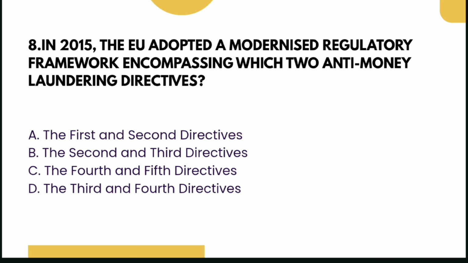Next question is, in 2015, the EU adopted a modernized regulatory framework encompassing which two anti-money laundering directives? The first and second directive, the second and third directive, fourth and fifth, or third and fourth? And the answer is the fourth and fifth directives were adopted in 2015.